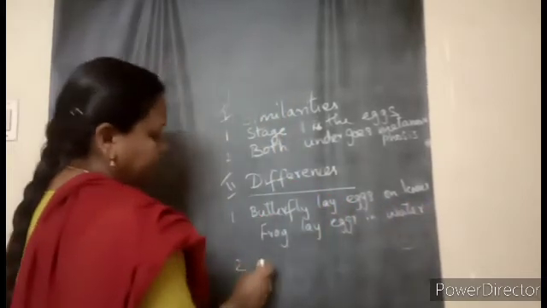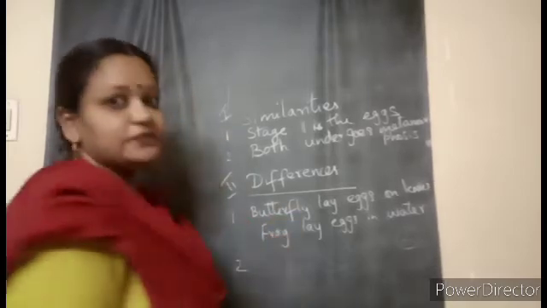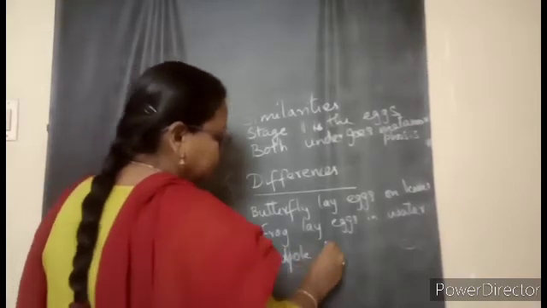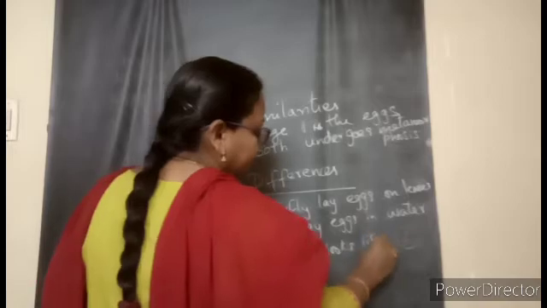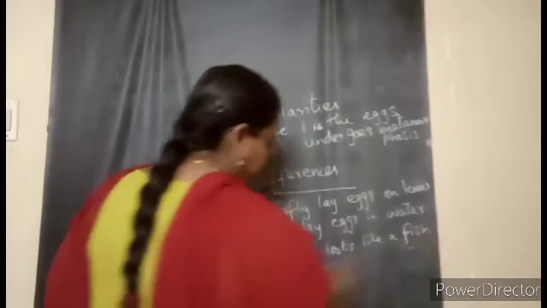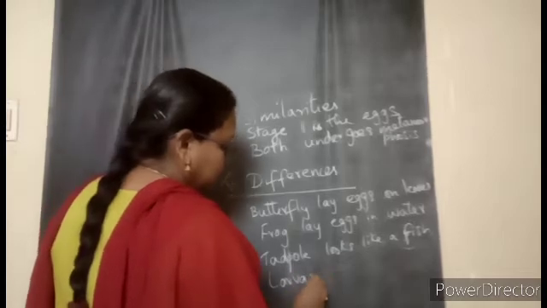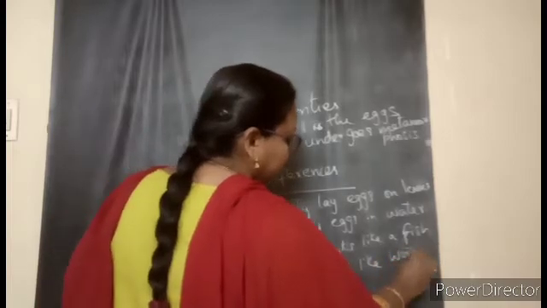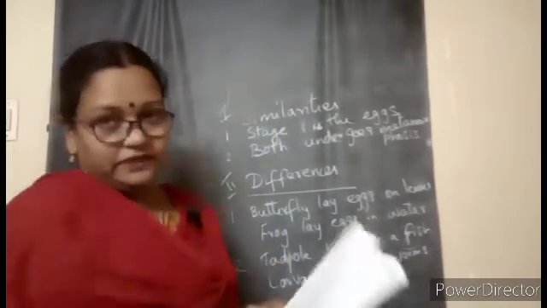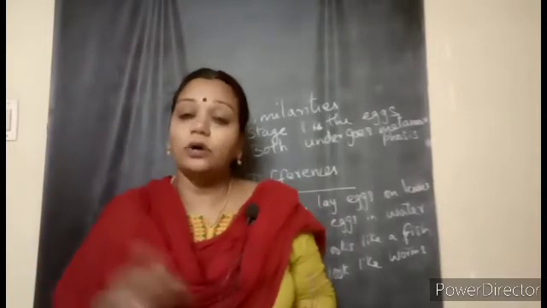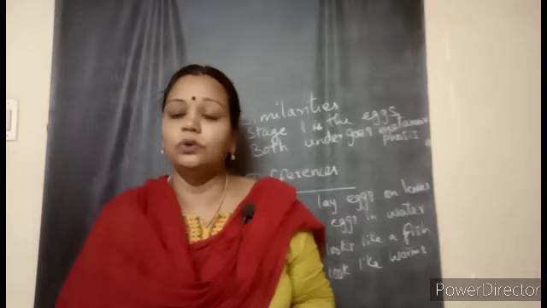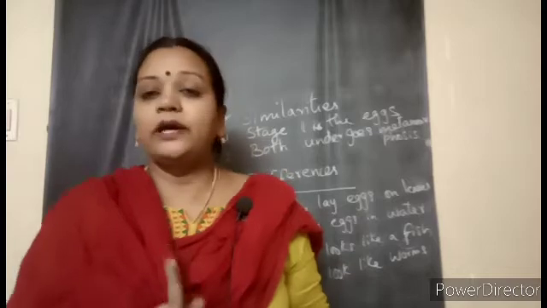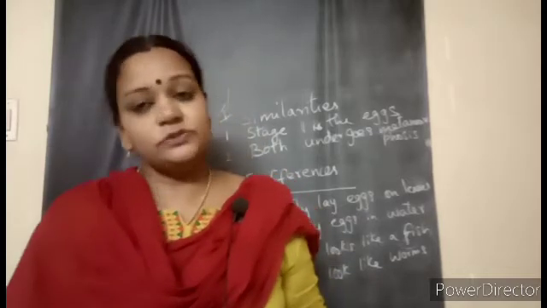And what else? Tadpoles, how do they look? A tadpole looks like a fish. What about the larva? Larvae look like worms. And one more difference you should think about: whether a cocoon is there in the frog life cycle also, what the tadpoles eat, and what the larvae eat. You can compare all these and complete this worksheet.